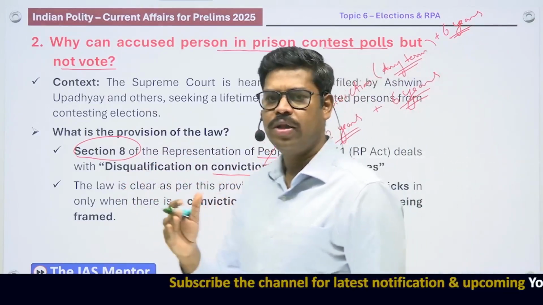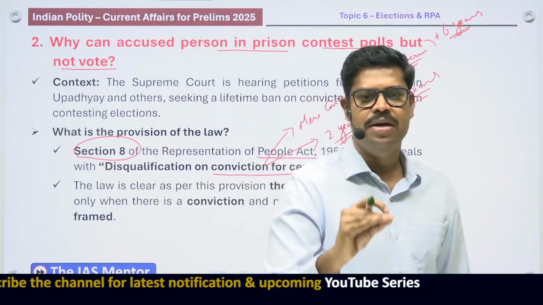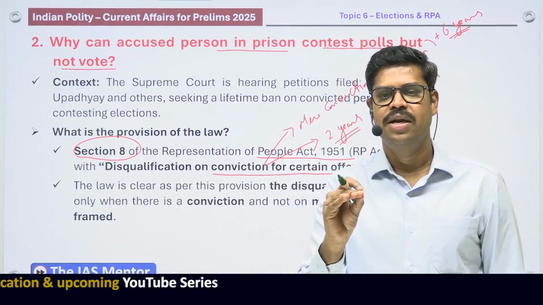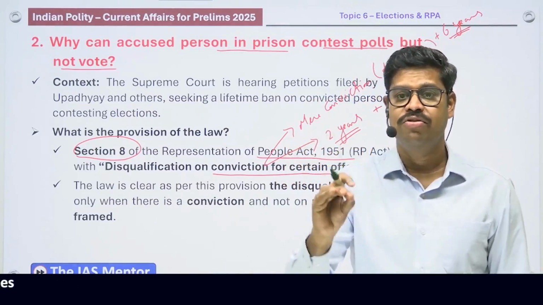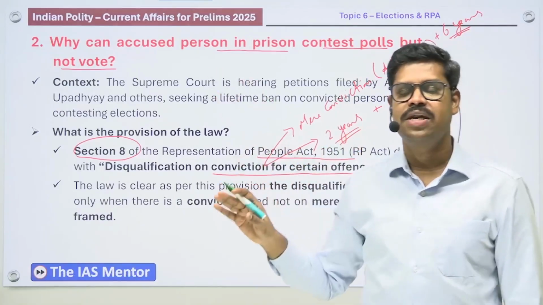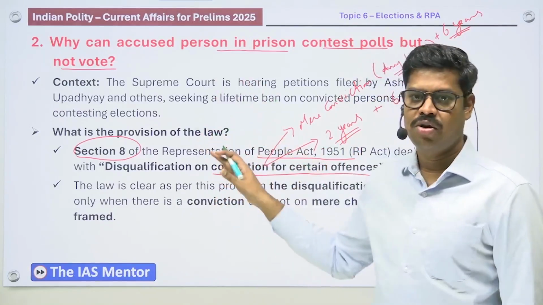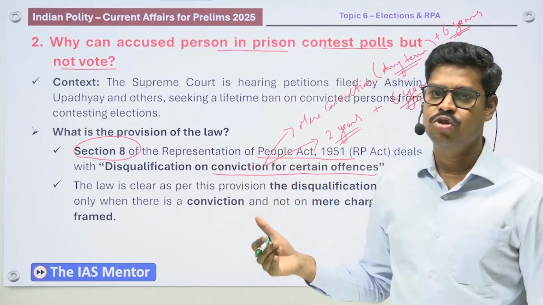One thing has to be very clear in your mind: today, the Representation of People Act 1951 makes it very clear that a candidate shall be disqualified from contesting election only if he is convicted in a court of law. And what is the petition right now asking? The petition is saying that they shall be disqualified permanently, which is not what the law says. The petition is asking for it, and that is the reason it was in the newspaper.